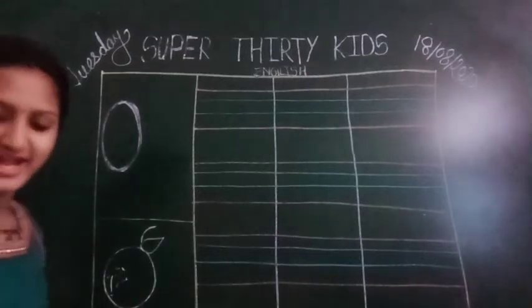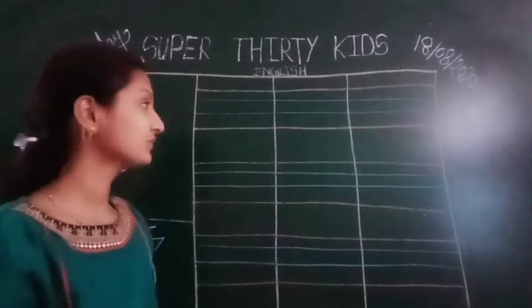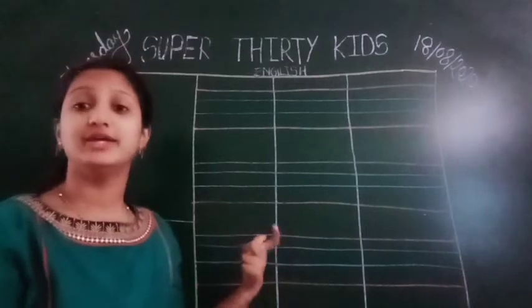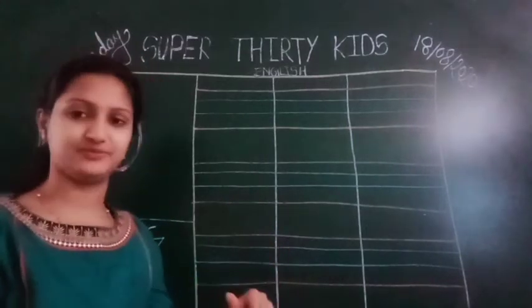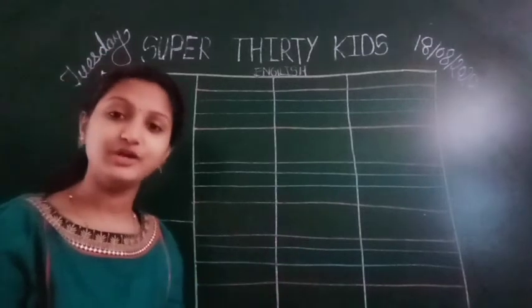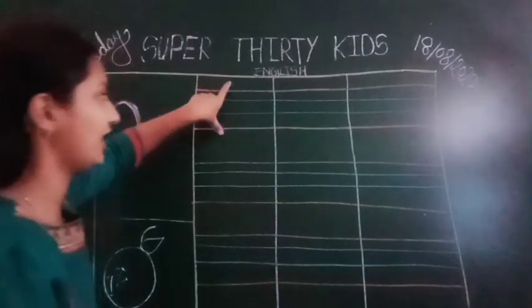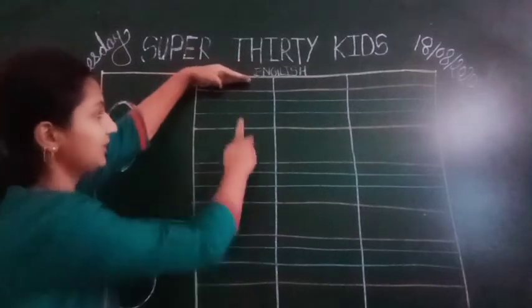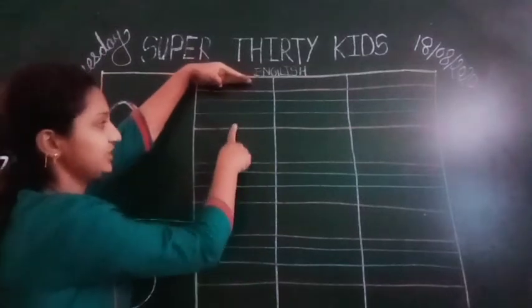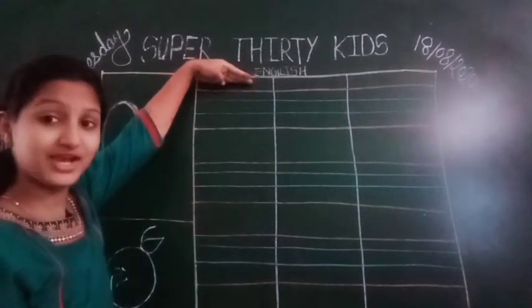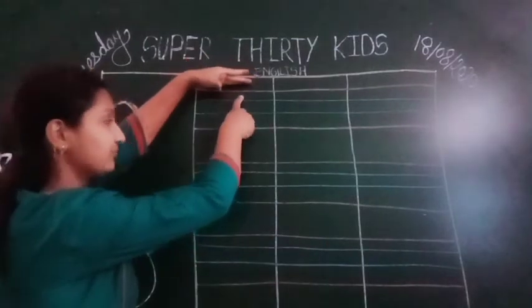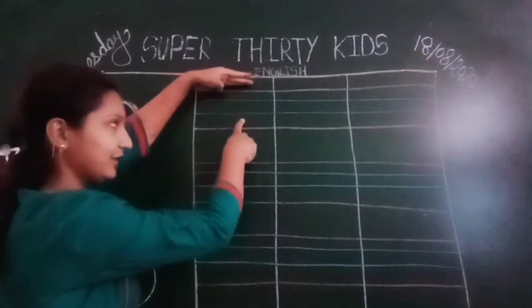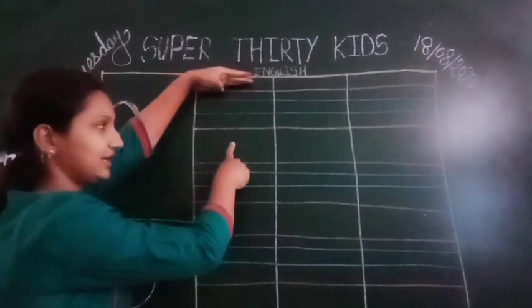Yes. Now, how to write O in a 4-line book? This is your notebook page. Here we have 4 lines. Look here. 1, 2, 3, 4. First is pink, then blue, again one blue line, and then pink line.